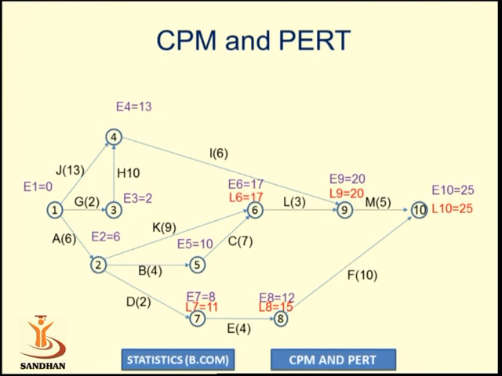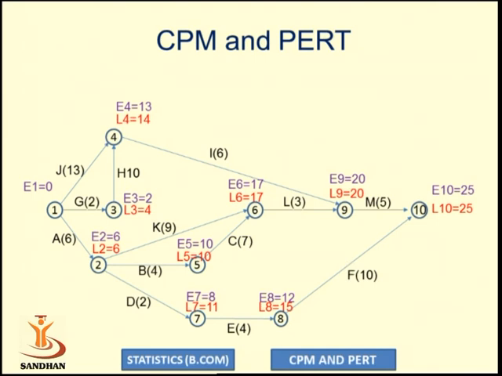Similarly, L5, 17 minus 7, that is 10. L4, so 20 minus 6, that is 14. L3, that is 14 minus 10 is 4. L2, now L2, event number 2, is a burst event. More than one activity, 3 activities are bursting from event number 2.